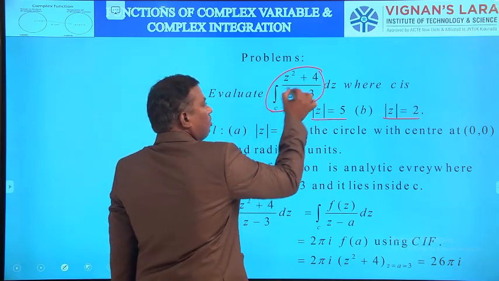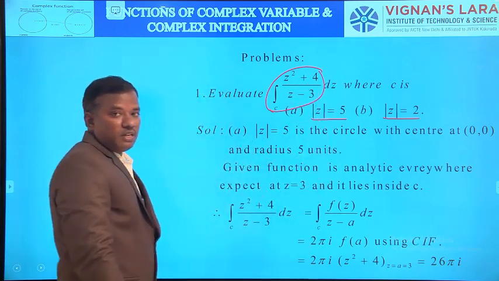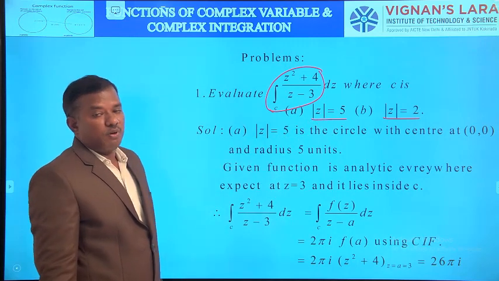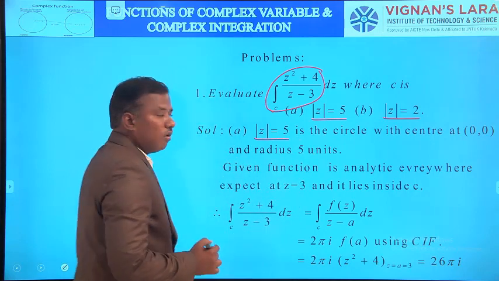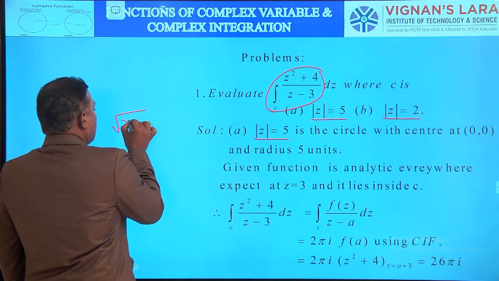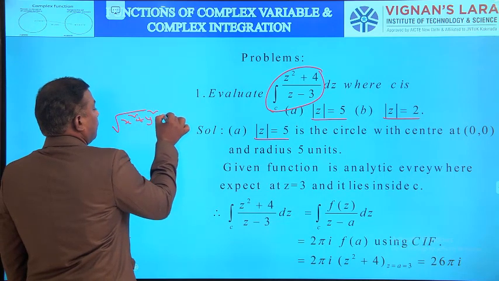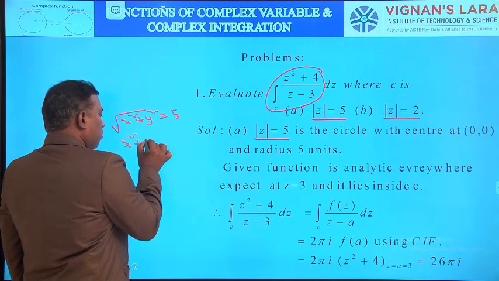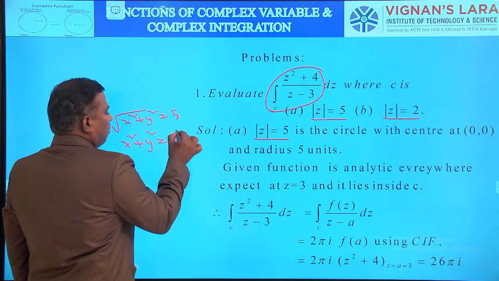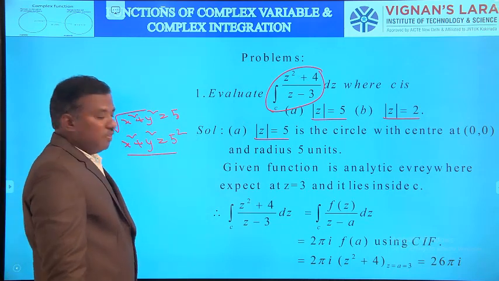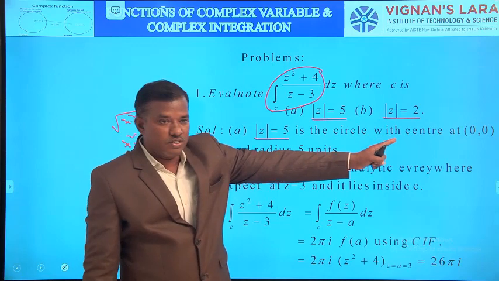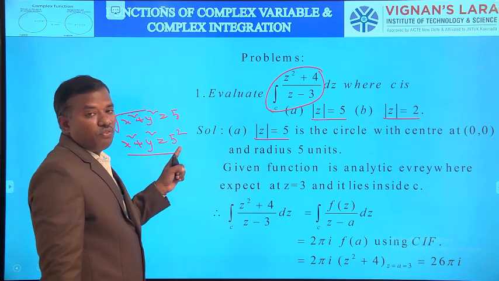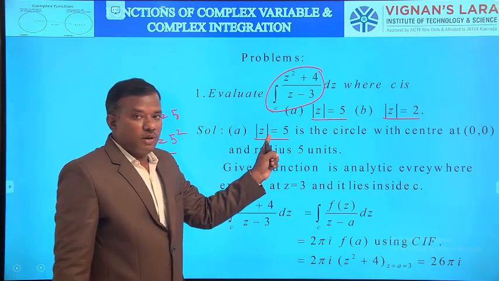This is in the form integral over C f of z dz, where C is mod z equal to 5 and mod z equal to 2. Coming to the first case, mod z equal to 5 means root over x square plus y square is equal to 5. Squaring on both sides, x square plus y square equal to 5 square. It represents a circle with the center 0, 0 and radius 5 units. That is the meaning of mod z equal to 5.